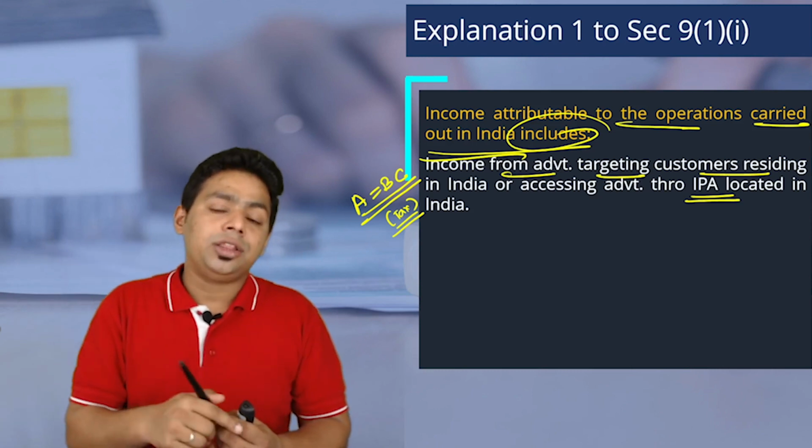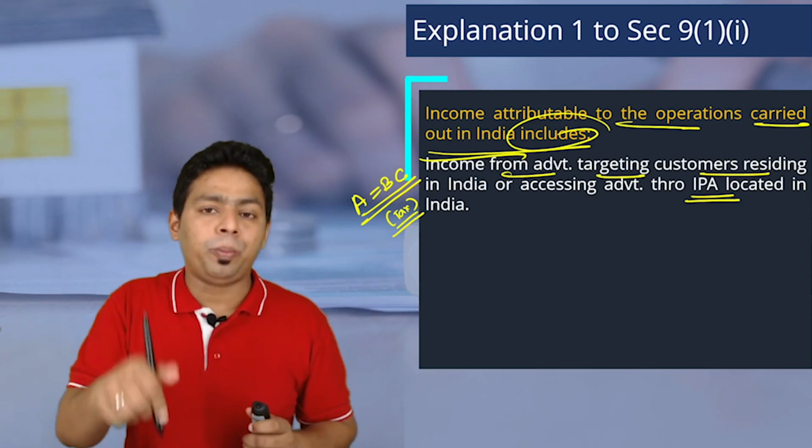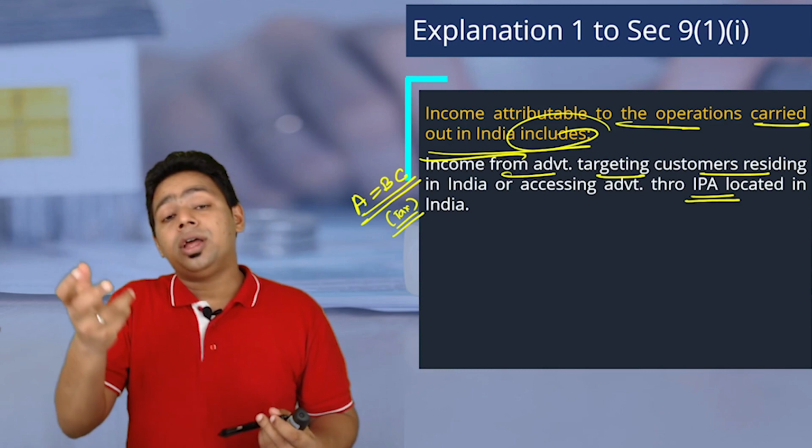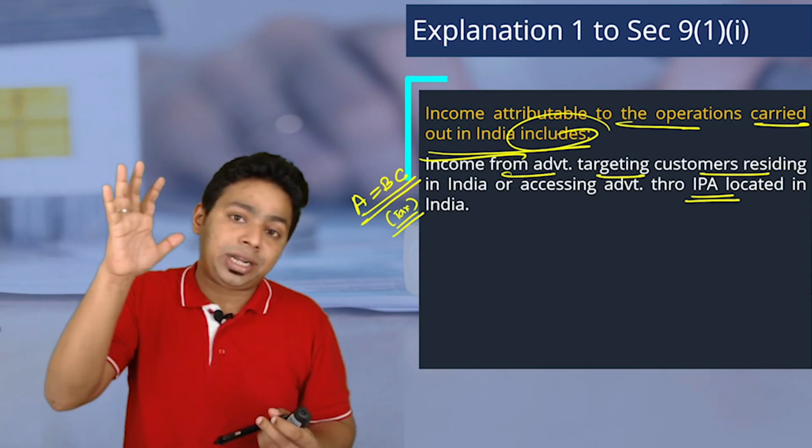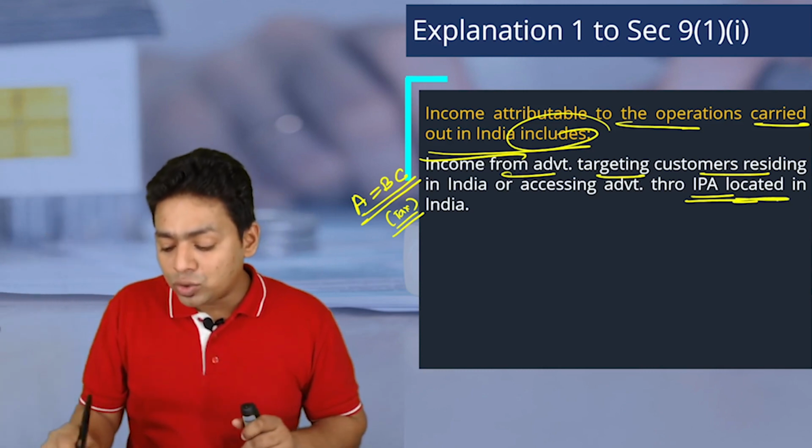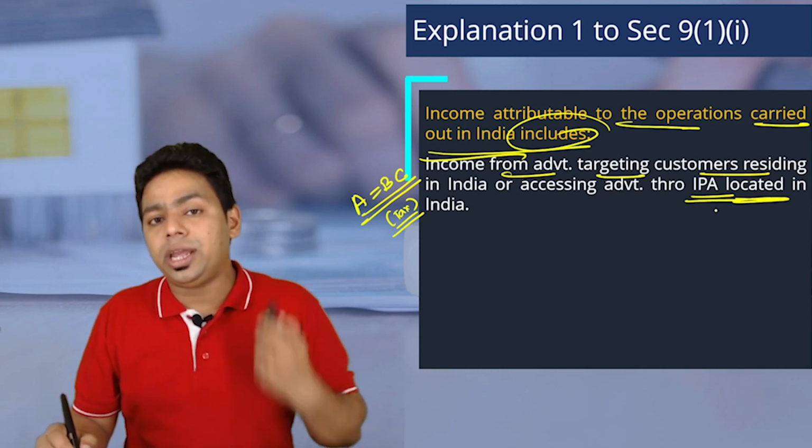And if the answer is yes, then YouTube and Netflix are liable to pay tax in India for the advertisement which was shown in India or by using an IP address located in India.